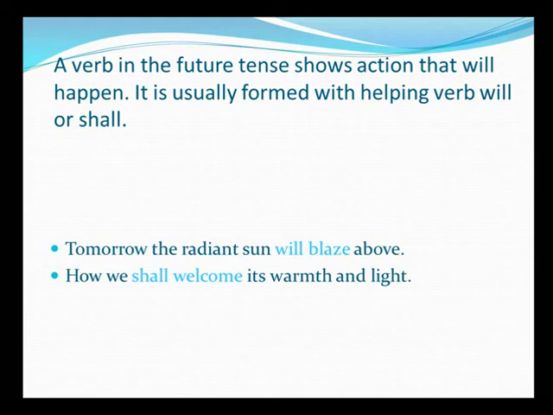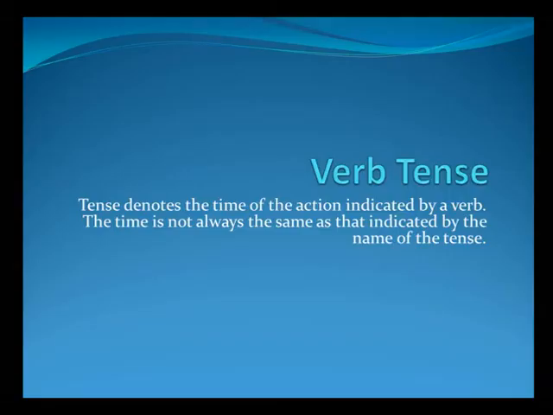And future perfect continuous would change it to he will have been going to school for the last 3 years. So this is how you make all the conversions. But as we should remember, a verb in the future tense would always show an action that is going to happen in the future.